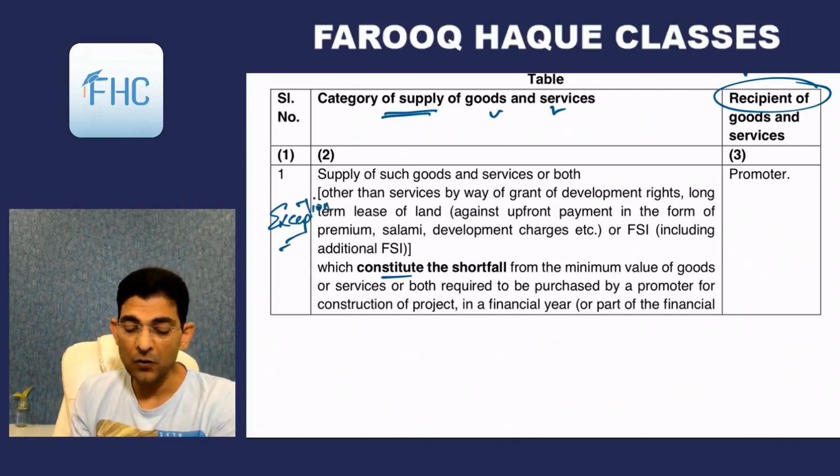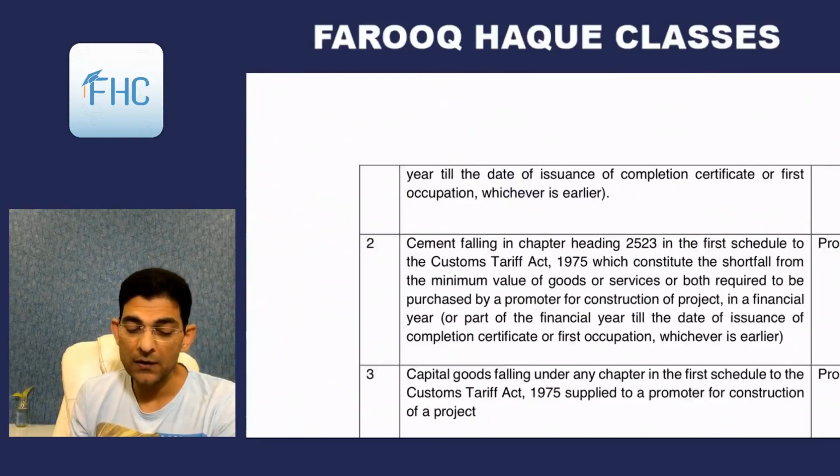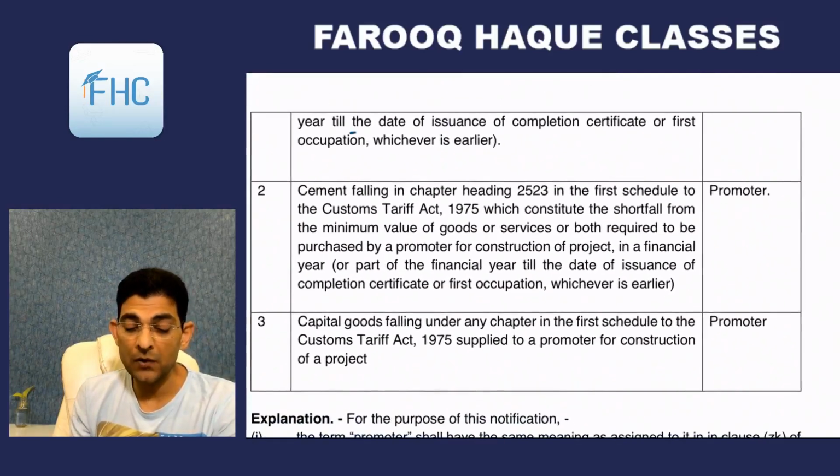Supply of such goods and services, or both, which constitute the shortfall from the minimum value of goods or service, or both, required to be purchased by a promoter. Promoter means a builder, for construction of a project in a financial year or part of the financial year till the date of issuance of completion certificate or first occupation, whichever is earlier.